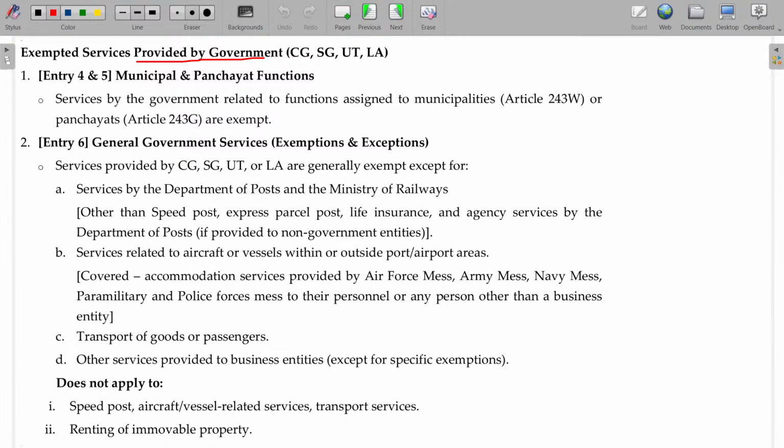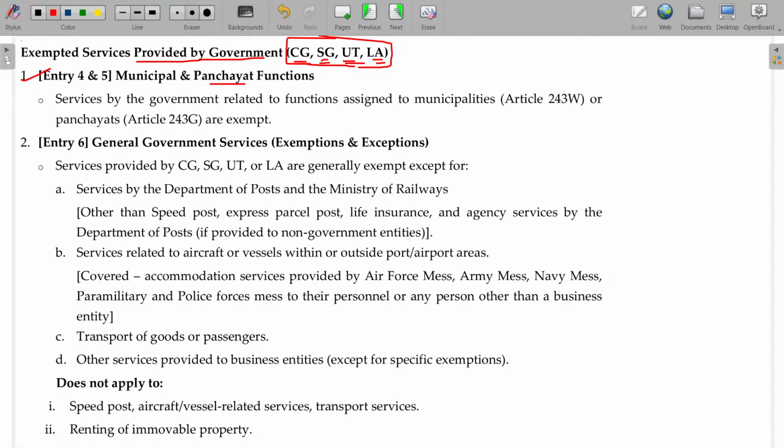Now, exempted services provided by government: central government, state government, union territory, and local authority. If the services are provided by government, in some cases they will be exempted, like, number one, municipal and panchayat functions.